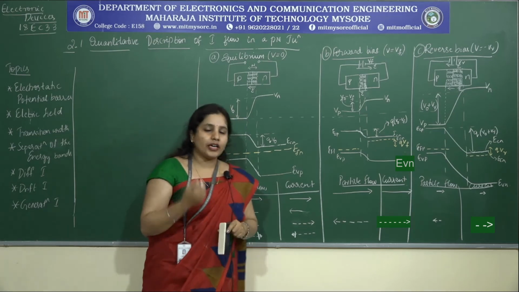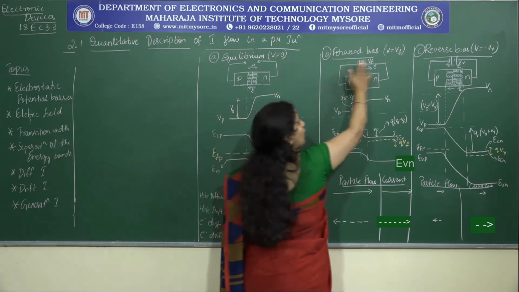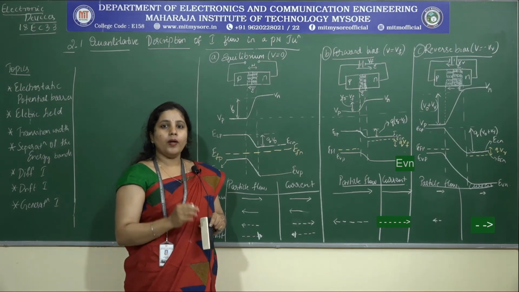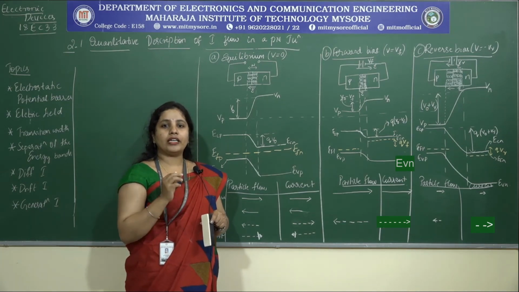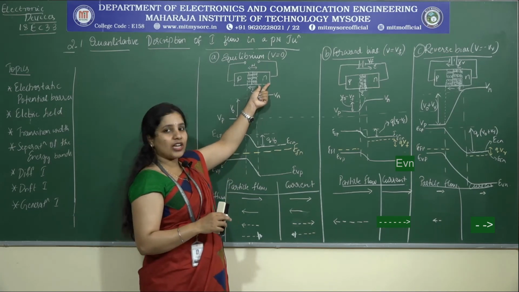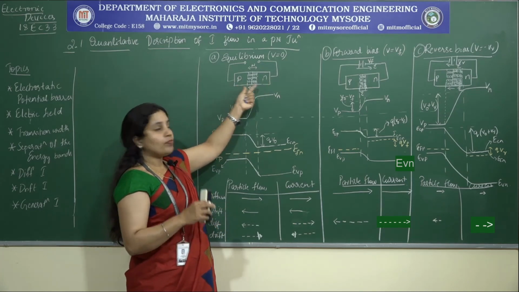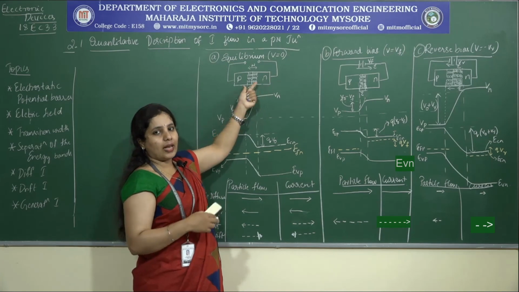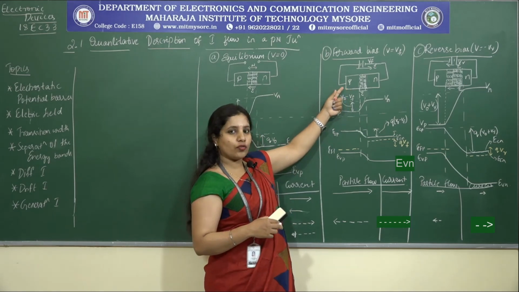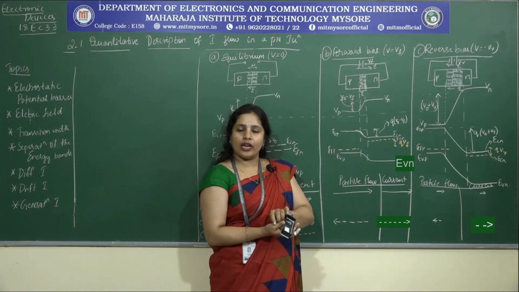Now, does that drift current relate to the intensity of the electric field, or to the amount of potential that you are applying? No, it does not. Always remember, the drift current is not defined by how much of the minority charge carriers get swept to the p-type, but instead by how often this process happens. So that is what the drift current contributes in the case of the forward bias and the reverse bias. Let me just explain it with an example.